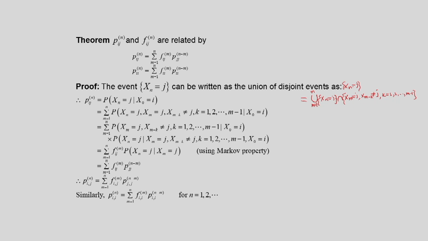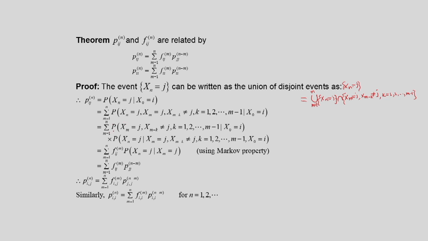So this is the partition we do. So that way now this probability P_ij^(n) can be written as P of X_n equal to j, given that X_0 is equal to i. Now we can use this, and these events are disjoint, therefore probabilities will be summed up.